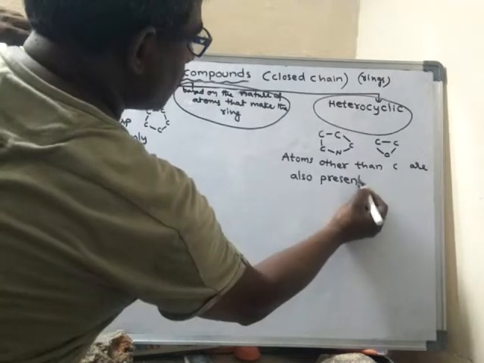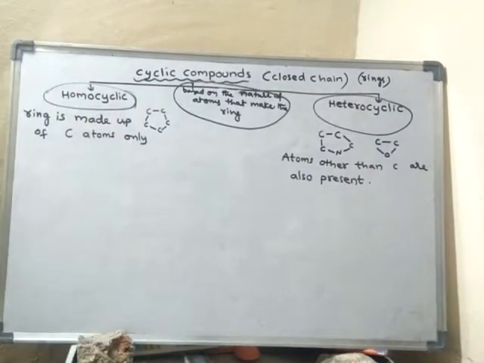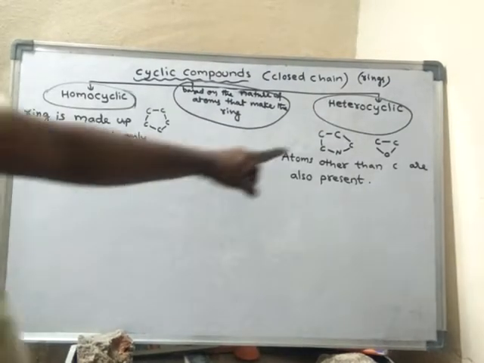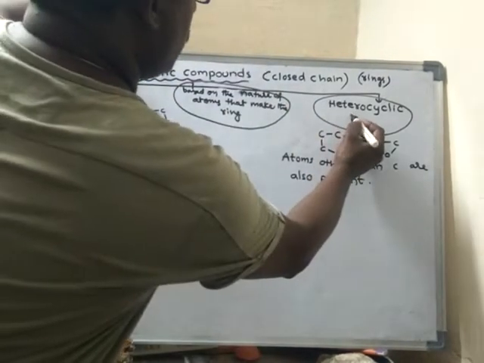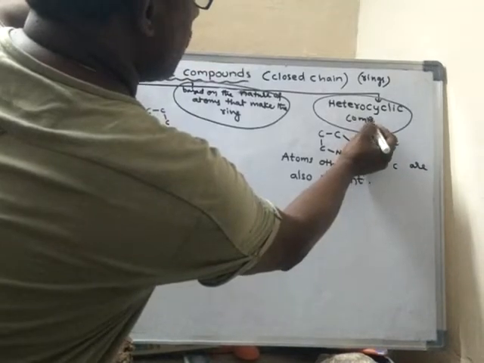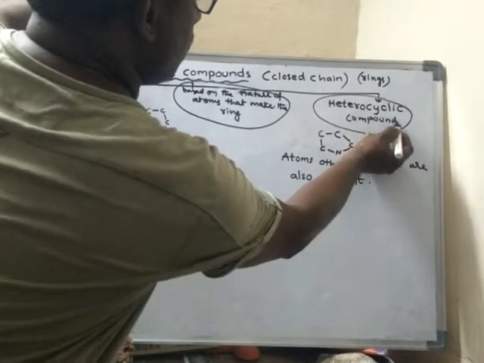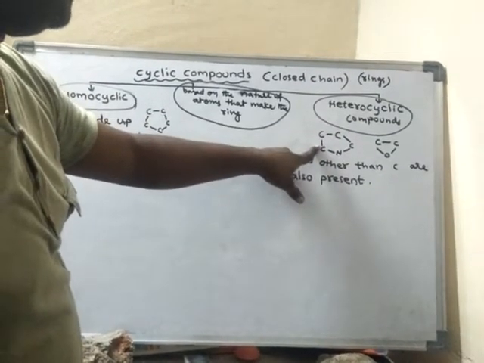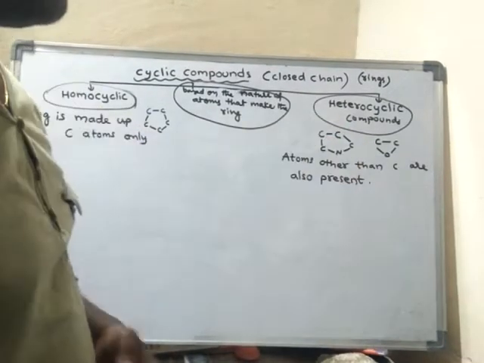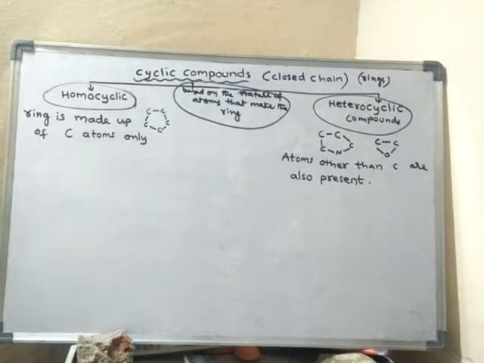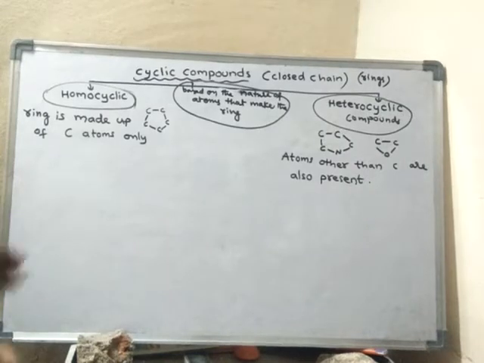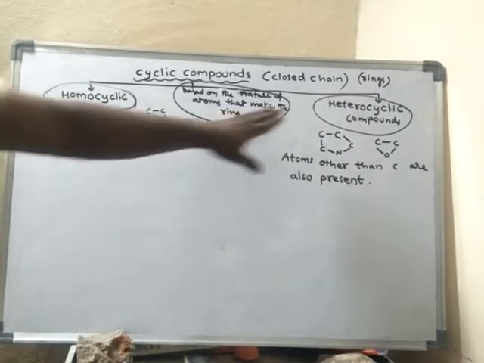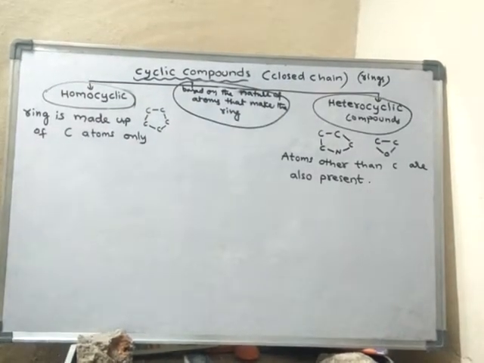If atoms other than carbon are also present, then such compounds are said to be heterocyclic compounds. So this is one heterocyclic compound, and this is another heterocyclic compound. There are so many heterocyclic compounds in nature. So like this, we learnt the basic difference between homocyclic and heterocyclic.